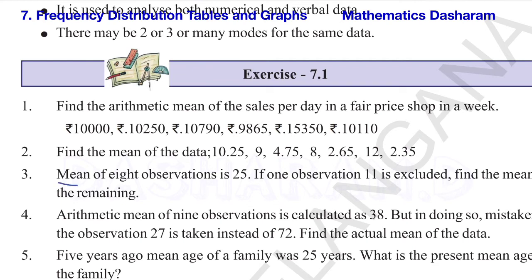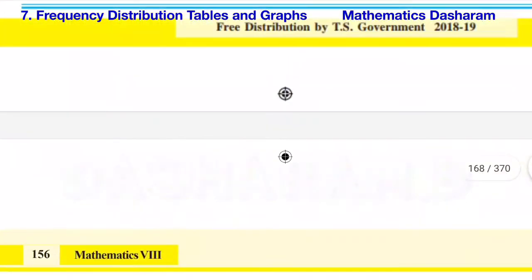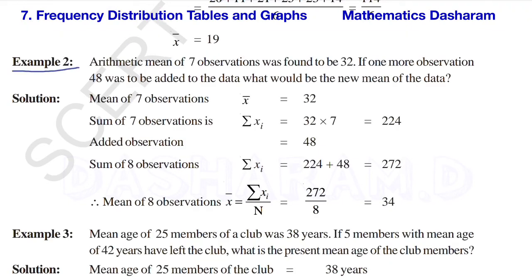Next, the third problem: the mean of 8 observations is 25. If one observation, 11, is excluded, excluded meaning removed, then find the mean of the remaining. It is the same as an example problem, example 2: the arithmetic mean of 7 observations was found to be 32. If one more observation, 48, was added to the data, what would be the new mean of the data? In the exercise problem an observation is removed, while here one observation is added.